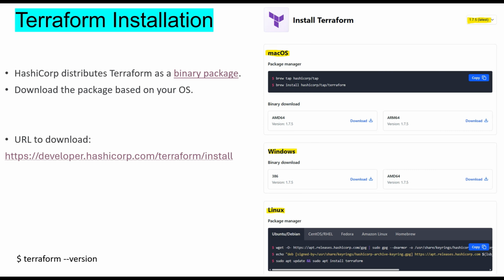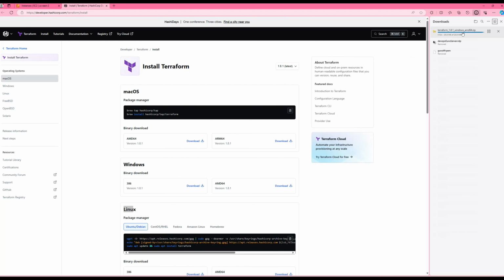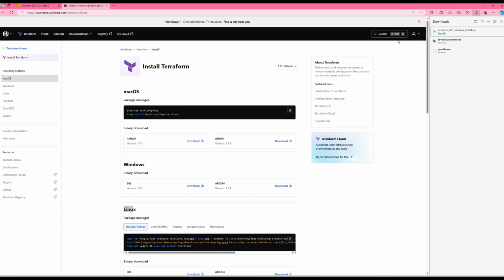Okay, let's talk about Terraform installation. Terraform is distributed as a binary package. All you need to do is download the package based on your operating system. Here is the link to download. So you can go to that website. Once you click, it's going to open the Install Terraform page. So choose based on your operating system: Mac OS, Windows, or Linux. All you've got to do is hit the download button and start downloading. Now go to that folder. So I have this one. This is the binary I'm talking about. So just copy that binary and save it in any location.